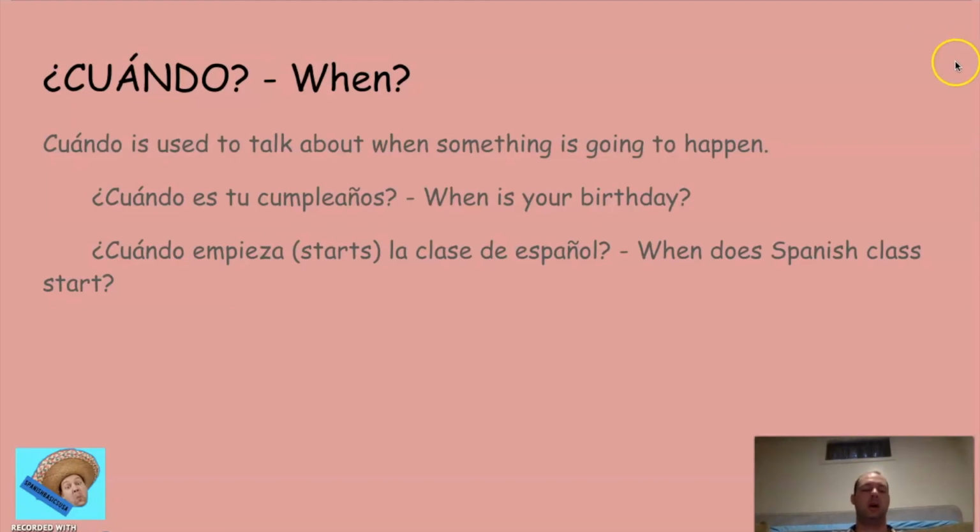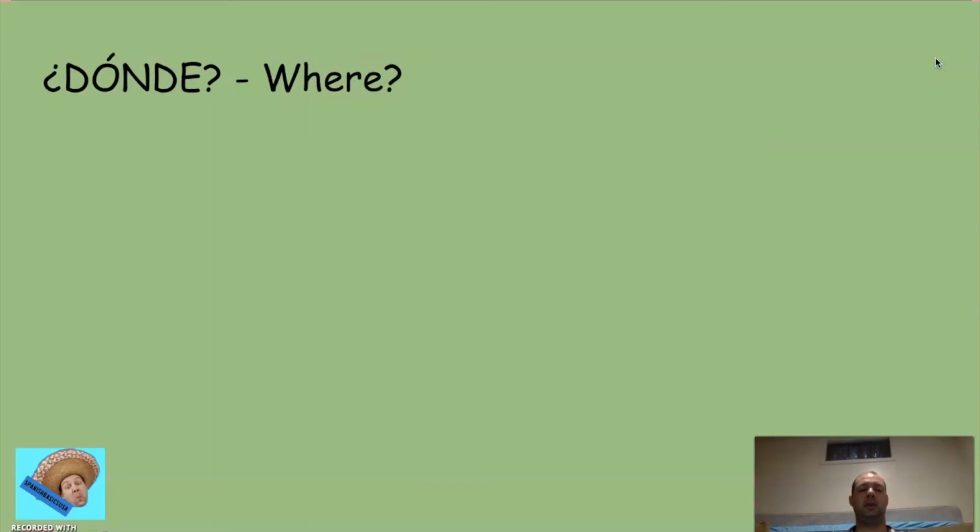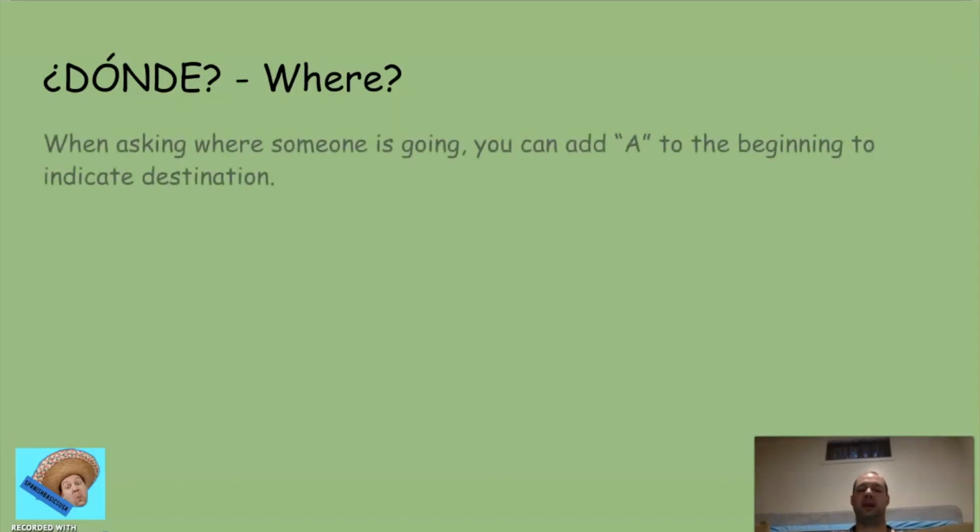All right. Finally, now we're getting to dónde. Dónde with an accent over the O means where. Again, it's a question word, so it has to have a tilde. When asking where someone is going, you could add a to the beginning to indicate a destination. So there's two different ways we could use this for now. ¿Dónde está la pluma? Where is the pen?